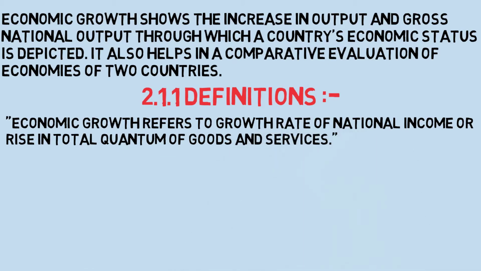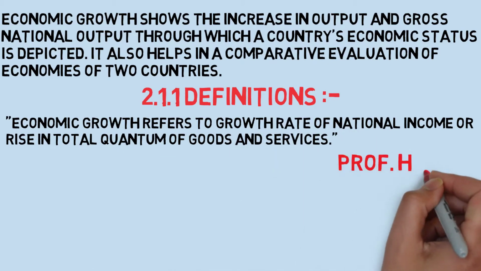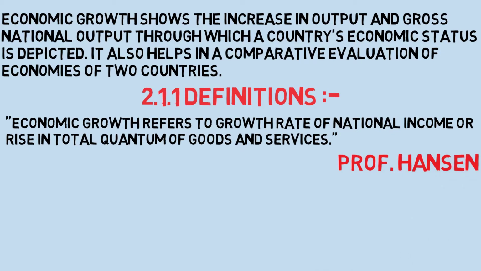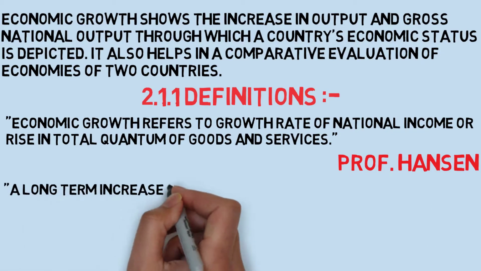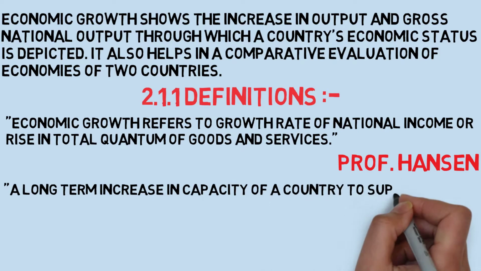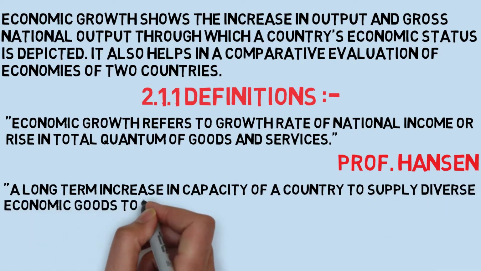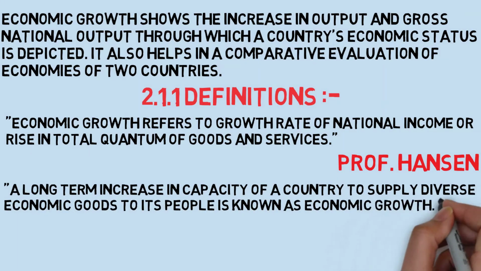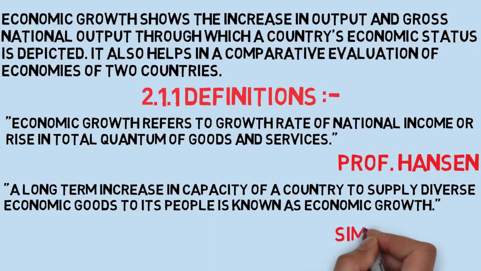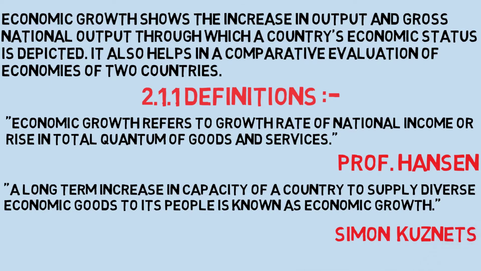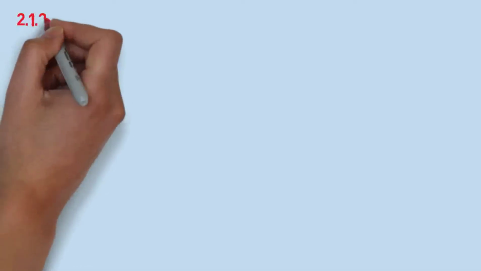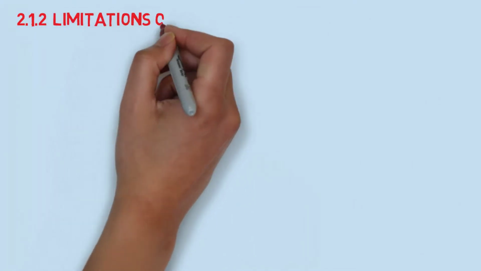According to Simon Kuznets, a long-term increase in capacity of a country to supply diverse economic goods to its people is known as economic growth. Now, the difference between the two definitions is, in the first definition, Professor Hansen focuses on quantity of goods, and in the second definition, Simon Kuznets focuses on supply of goods.